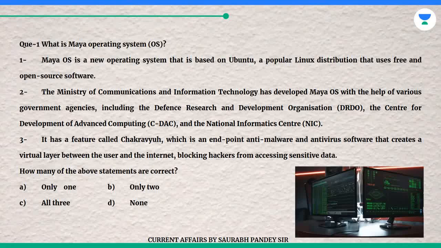It has a feature called Chakraview, which is an endpoint anti-malware and antivirus software that creates a virtual layer between the user and the internet, blocking hackers from accessing sensitive data. How many of the above statements are correct? A. Only 1. B. Only 2. C. All 3. D. None.